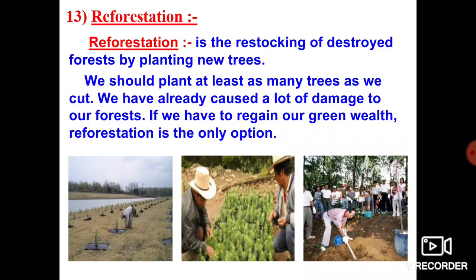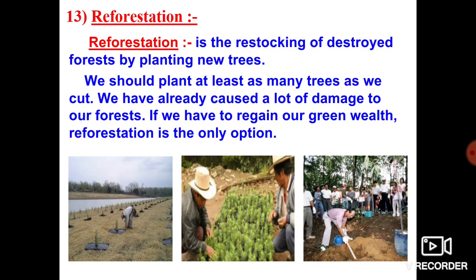Why? Because of the construction of more buildings, more industrial areas, and more and more urbanization. This leads, day by day, to the percentage of forest area all over the world decreasing, and this leads to a lot of environmental imbalance. To overcome this imbalance, as children you must plant more and more plants in your day-to-day life.